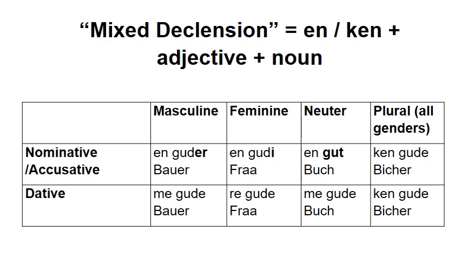Here we've got the mixed declension en, and we've got this ending a. En goede Bauer. The feminine, en goede Frau, the E sound, en goede Frau, and the neuter, en goed Buch. That's not so far different. Mind you, in some places this would actually have an ending, en gutes Buch, but we're going to go with this one, en goed Buch.